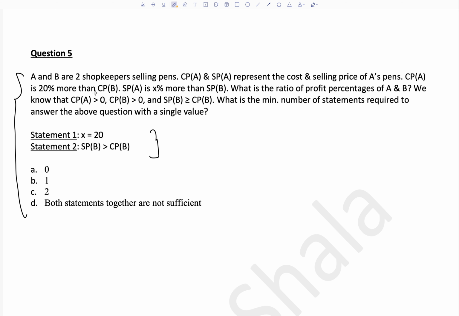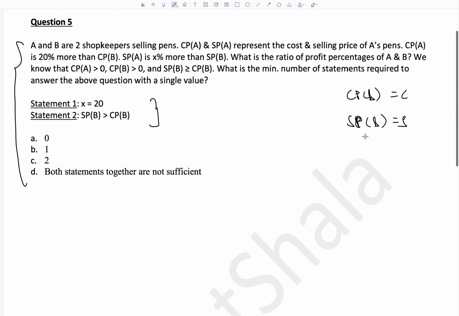A and B are two shopkeepers who are selling pens. CPA, SPA represent the cost and selling price of A's pens. CPA is 20% more than CPB. Okay, so the cost price of A is 20% more than cost price of B. Selling price of A is X% more than selling price of B. So if cost price of B, let's say, is C, and selling price of B is S, what is the cost price of A? It becomes 1.2C, and selling price of A becomes (1 plus X by 100) into S, because we are increasing S by X%.